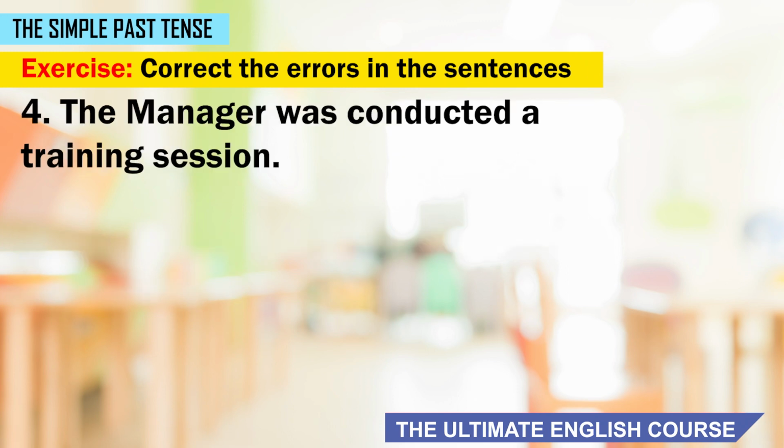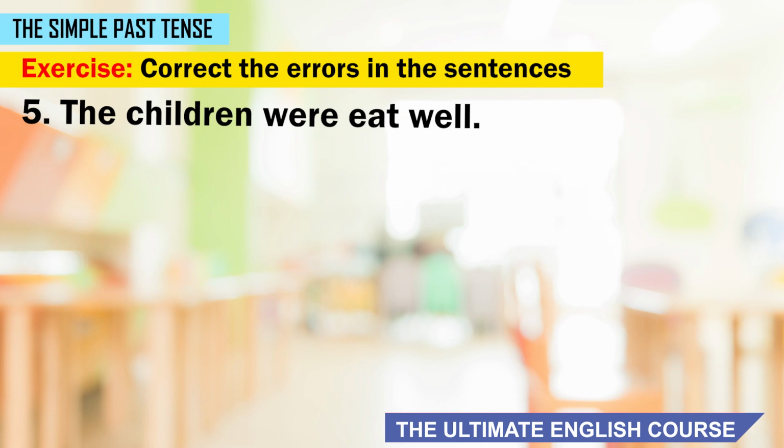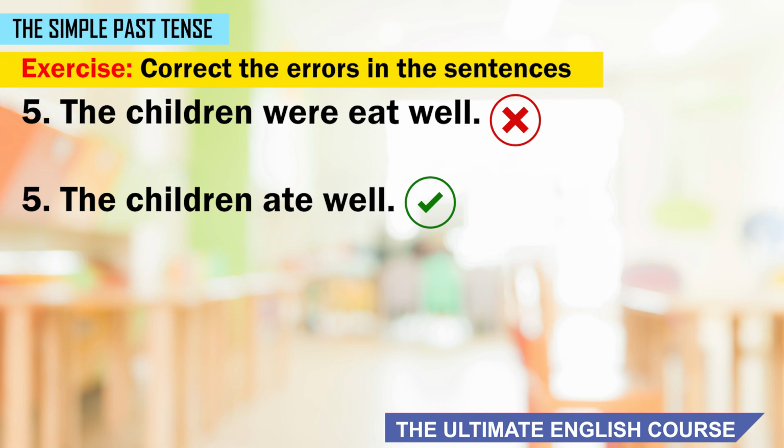In the fourth sentence, the manager was conducted a training session. Conducted is an action verb. And we have learnt that we don't use was or were along with an action verb in the past tense. So the correct sentence is, the manager conducted a training session. And the last sentence, the children was eat well. The past tense of eat is ate, and that is an action verb. So we don't use was or were along with that. So the correct sentence is, the children ate well.